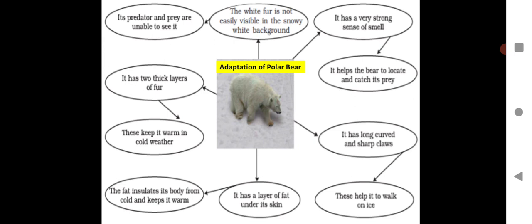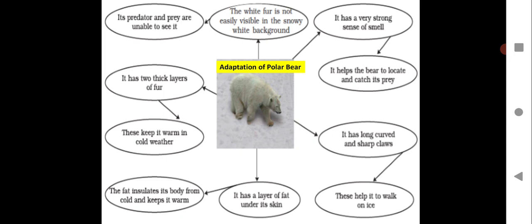Next, it has a layer of fat under its skin. This fat insulates its body from cold and keeps it warm. And then it has 2 thick layers of fur. This keeps it warm in cold weather. So all these features, the body features, the characteristics of the body help the polar bear to get adapted in polar region. You have to write down this in point-wise, children.